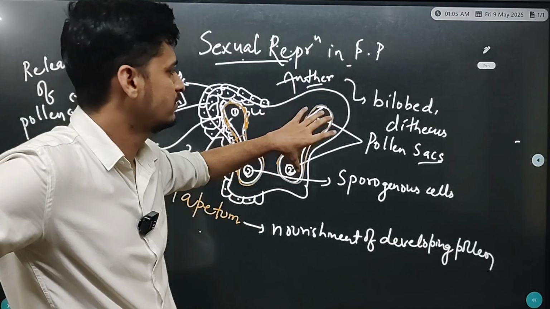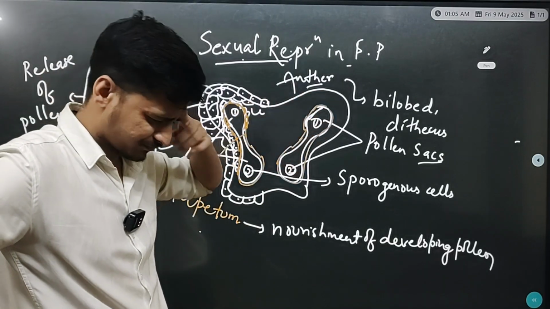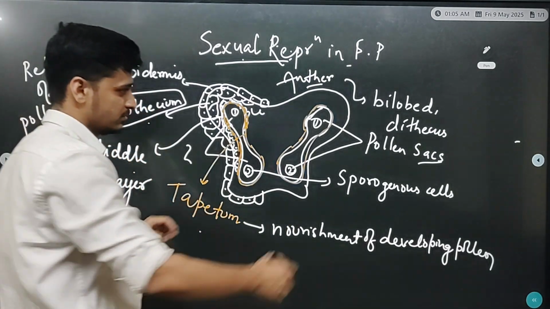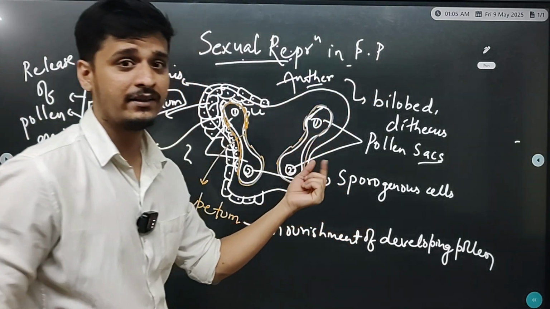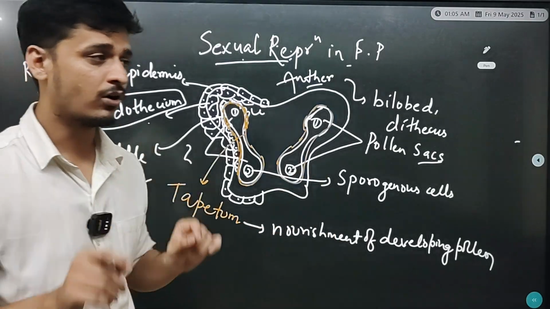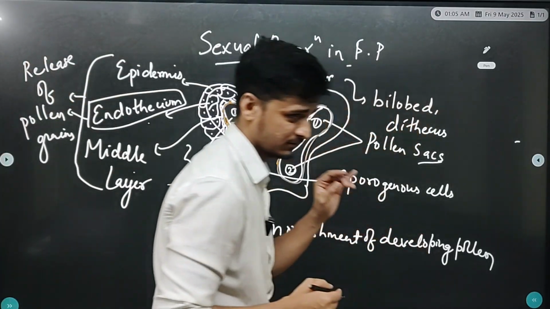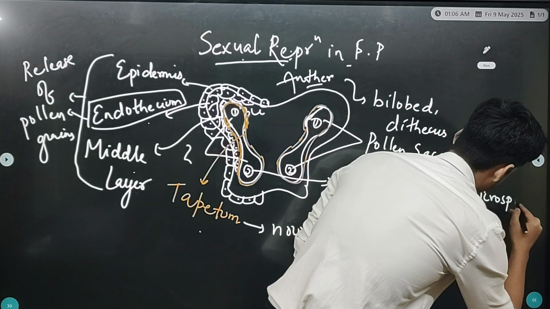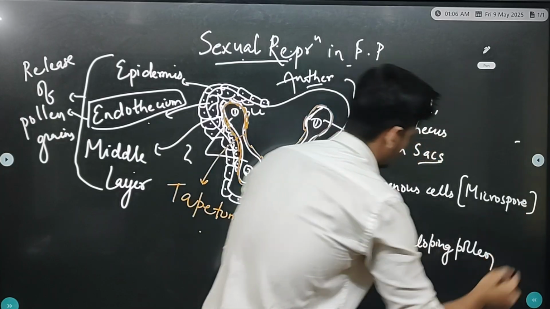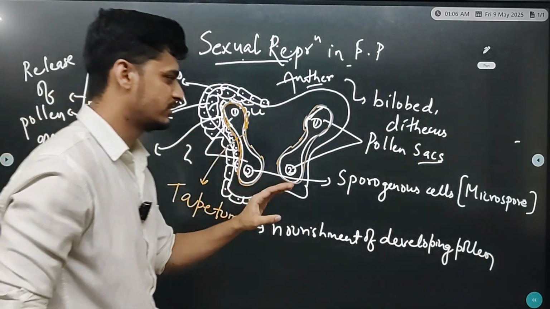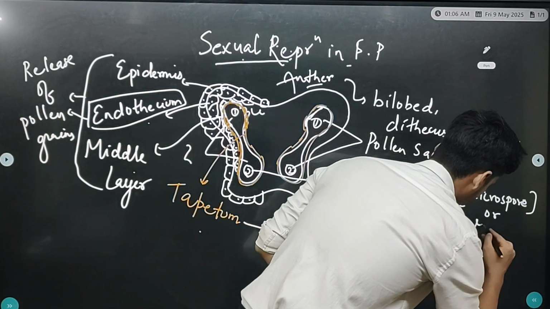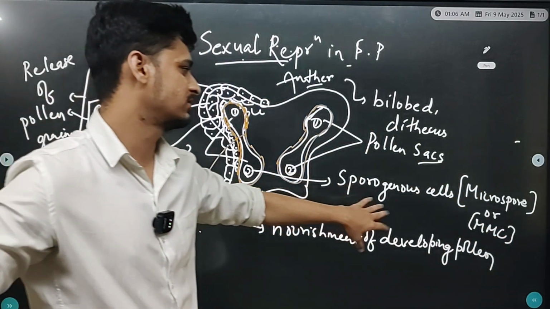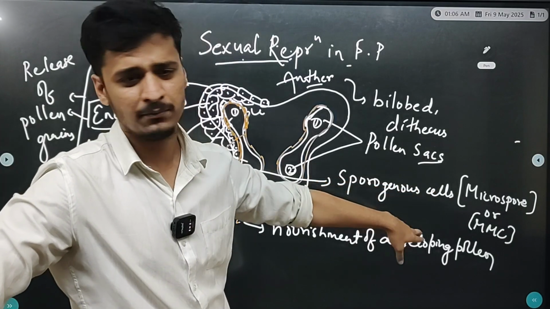pollens are produced, and pollens are formed here by division from the microspore mother cell. So we'll see this sporogenous cell. They divide and mature into pollen grains. So these are sporogenous cells. It has other names too, like we can say microspore. So microspore, sporogenous cells and microspore mother cell. All these three are the same: sporogenous cells, microspores and MMC.